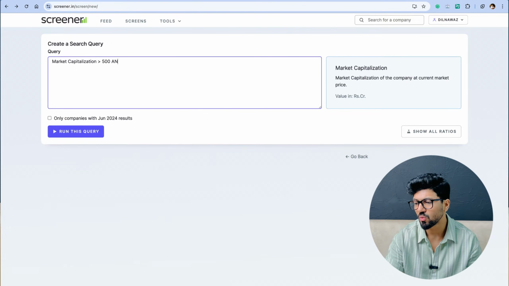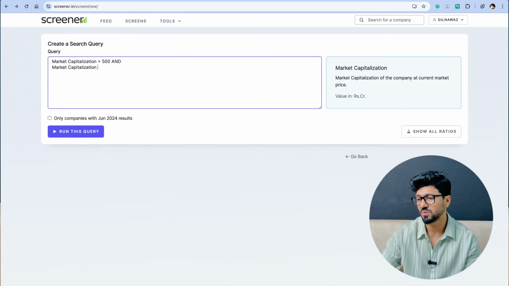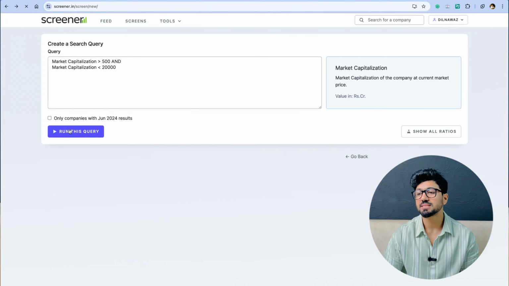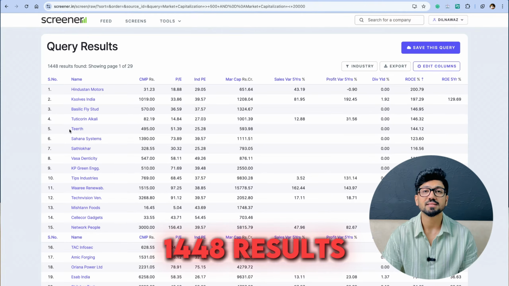Now, I also want just the small and mid cap companies, which basically means the market cap should be less than 20,000 crores. And if I run this query, this gives me 1448 results. Now we cannot invest in all 1448 companies, so we need a way to filter this out even further. In this video, we will talk about more parameters using which we can filter this list out.